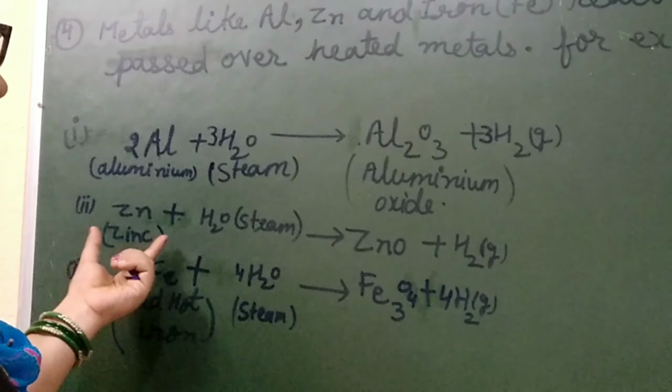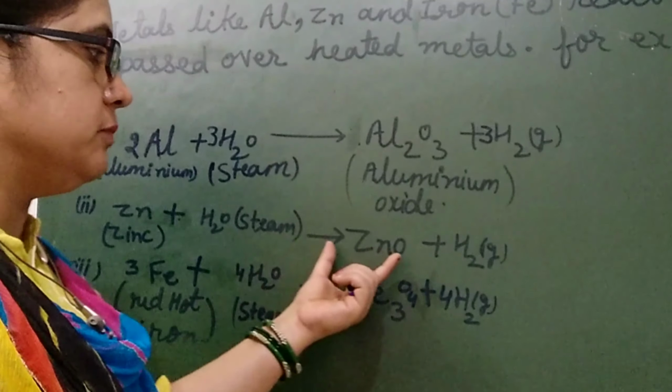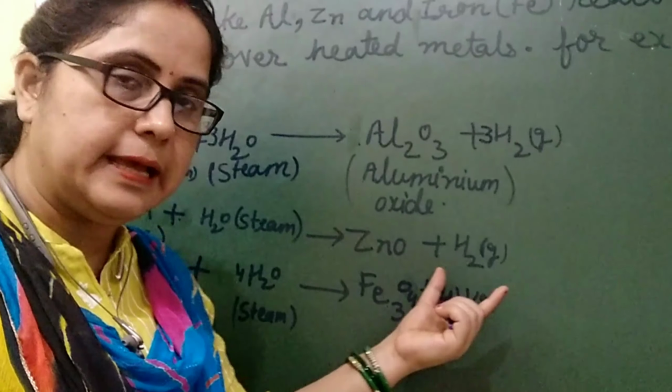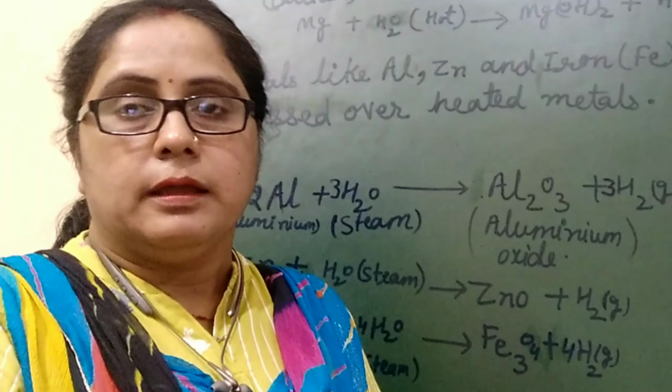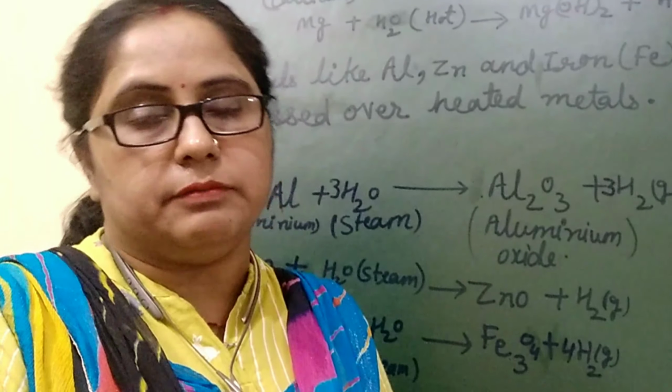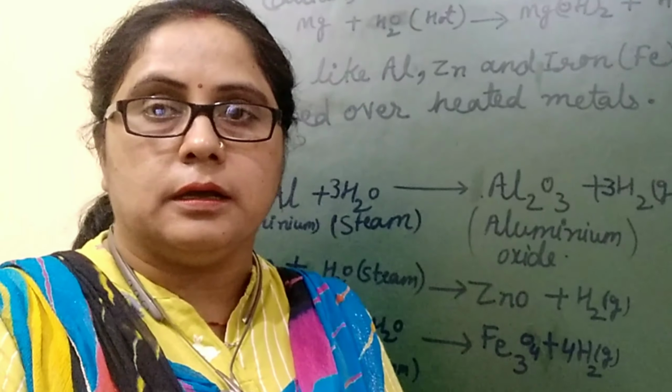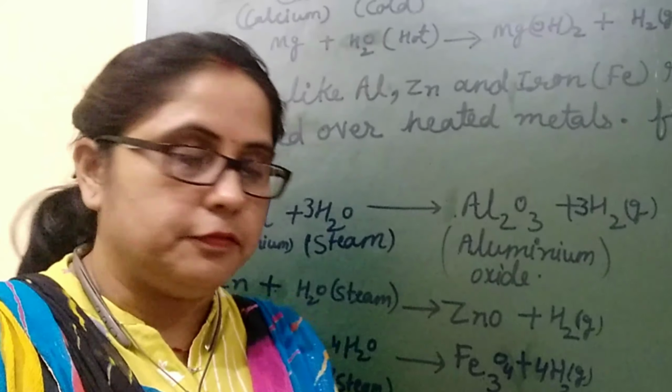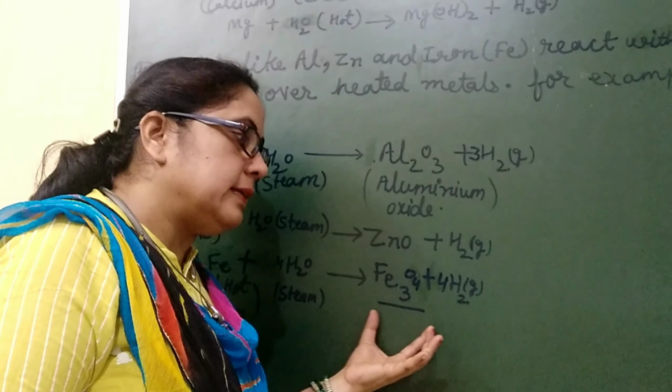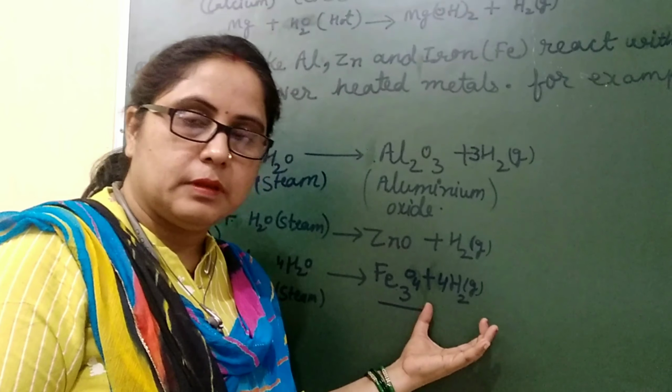In the case of zinc, it reacts with steam to form zinc oxide and hydrogen gas, while iron reacts with steam when we pass steam over red hot iron. It forms iron (II, III) oxide and hydrogen gas.